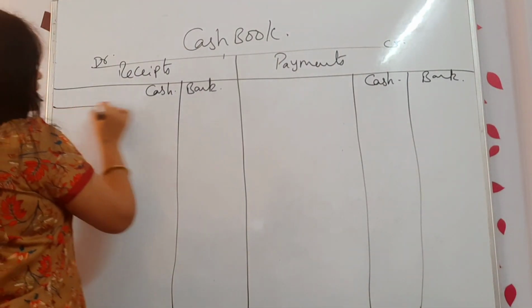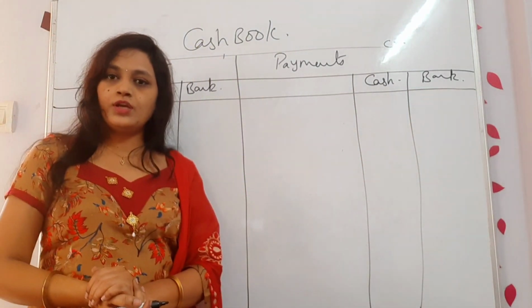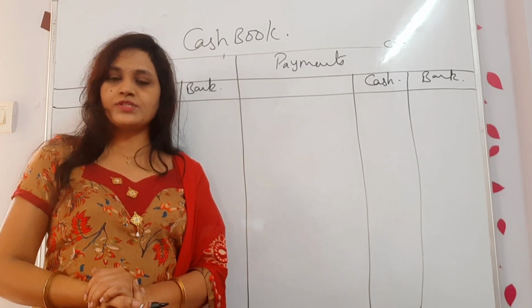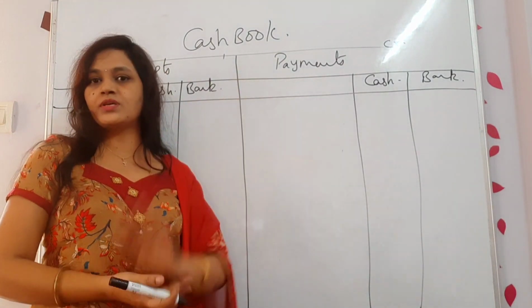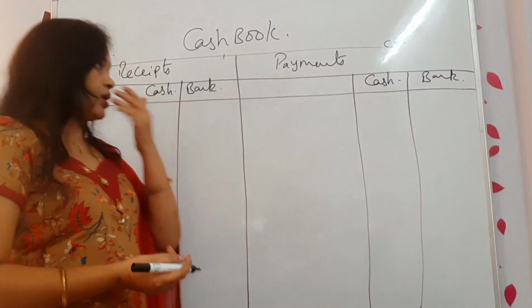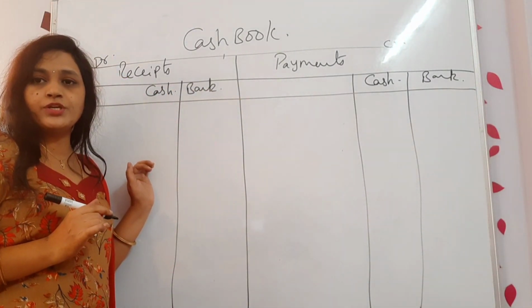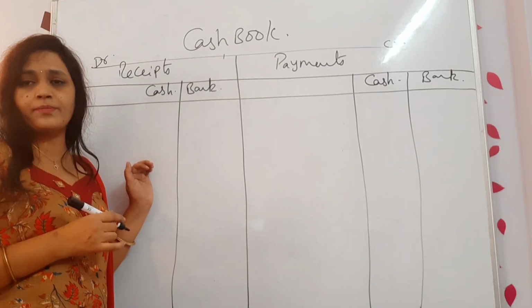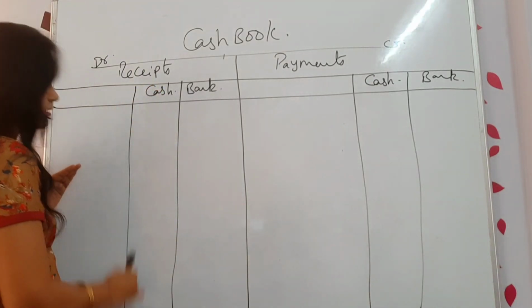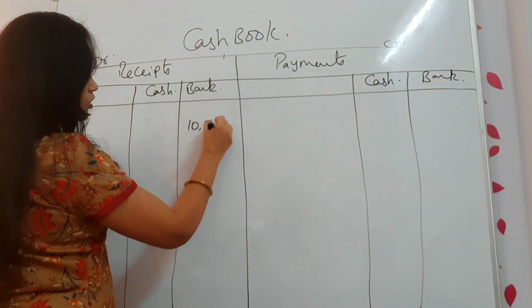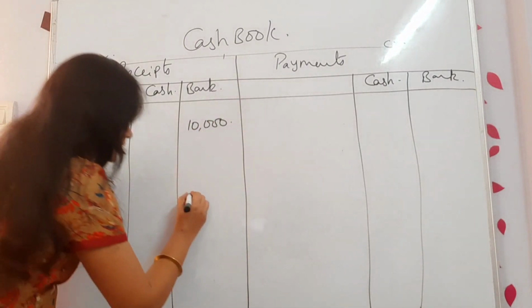Okay. Now the first transaction: deposited into bank 10,000. Now how do you post them in the cash book? So now for whom it is payment, for whom it is receipt. Deposited into bank. Bank is receiving or bank is giving the money? Bank is receiving the money. So receipt side I will be writing in the bank column. Who is receiving money? Bank is receiving money.